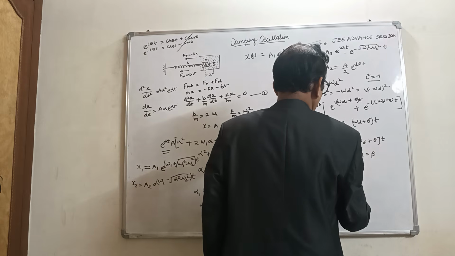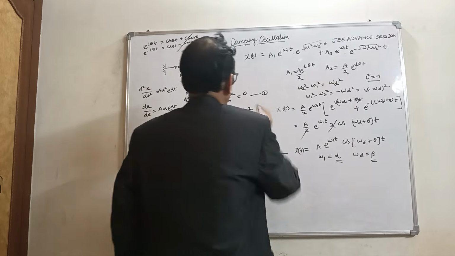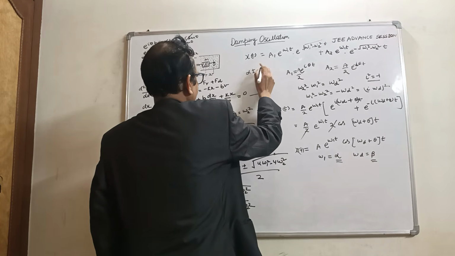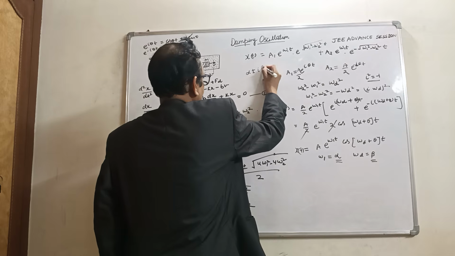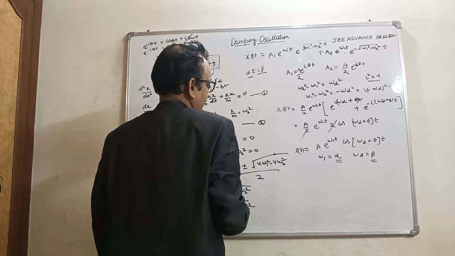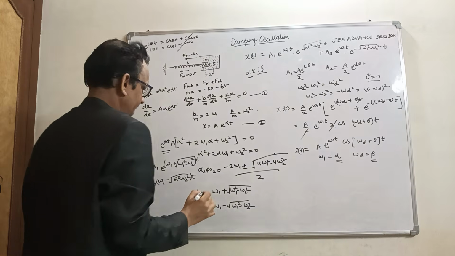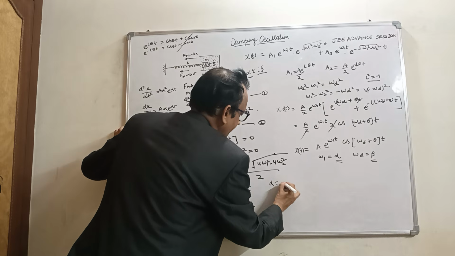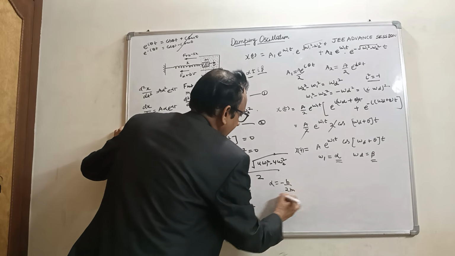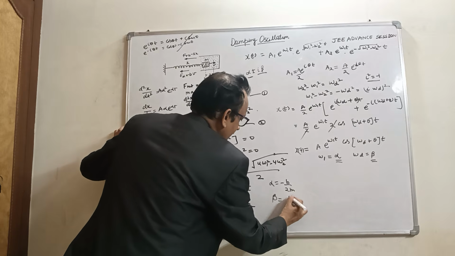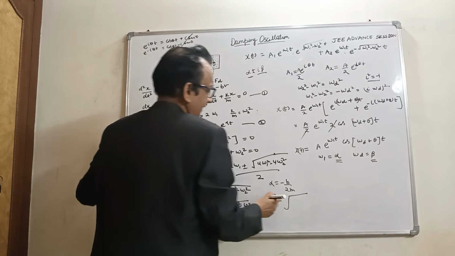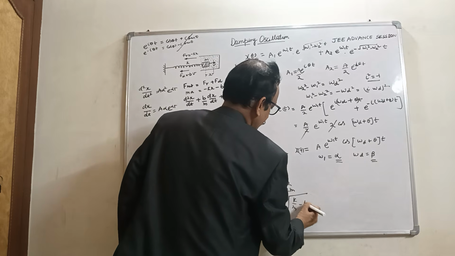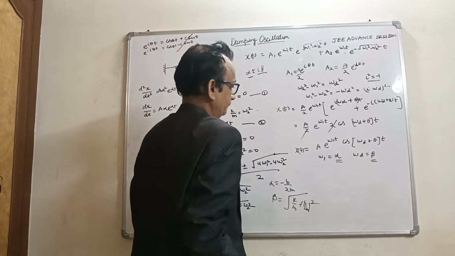Alpha and beta are roots: alpha plus minus iota beta. This root is imaginary, this root is real. So value of alpha is minus b by 2m, and value of beta is under root k by m minus b by 2m whole square.